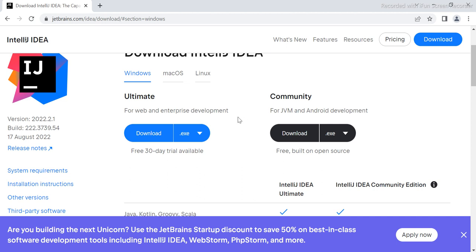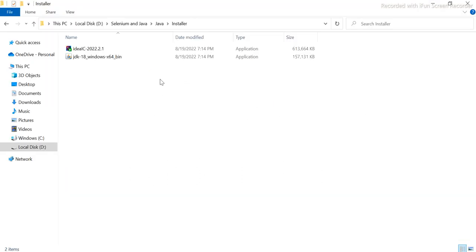Now, it will take some time once this is installed, guys. I have already installed it, so I have these two installers here. Once you are done with this, we'll install the JDK first so that we have Java.